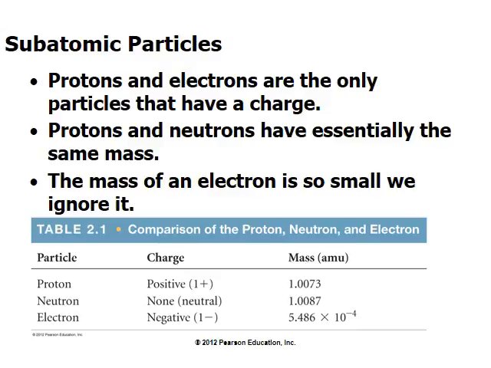Now here we are going to review everything. Protons and electrons are the particles that have a charge. Protons and neutrons have essentially the same mass. We call it unit mass in the atomic mass unit system, which is close to 1. We round it off, but there is a small difference that you see in that table. The neutron is slightly more massive, but again it's very close to 1. The mass of the electron is so small that in many cases we just ignore that mass.